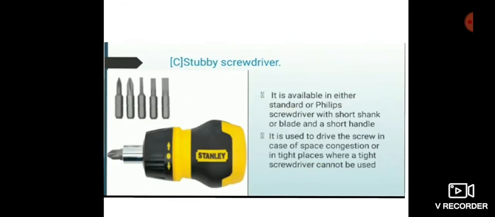Next one is a stubby screwdriver. It is available in either standard or Phillips type with a short shank or blade and short handle. It is used to drive a screw in tight places where a regular screwdriver cannot be used.